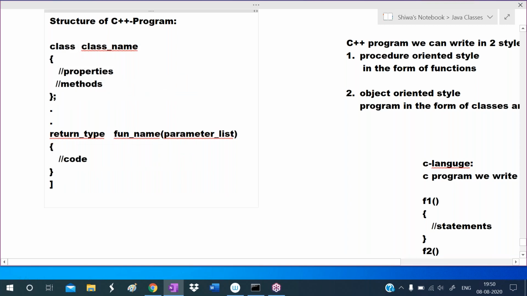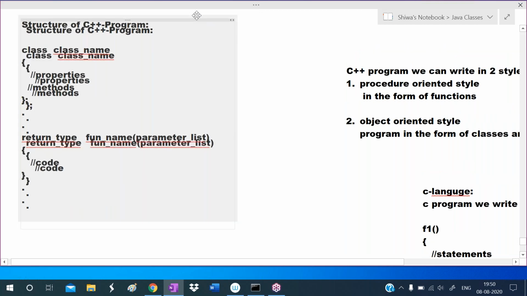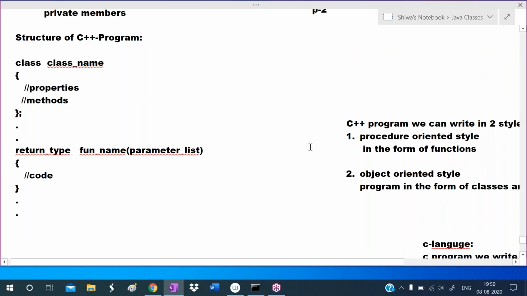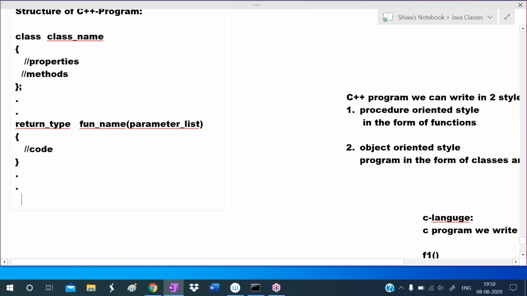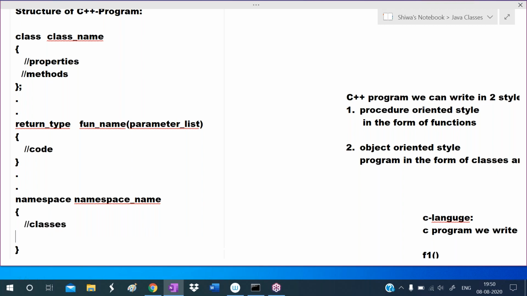And if you want to define namespaces, you can define namespaces also. In C++ we can define namespaces. To define the namespace we write the keyword namespace. Namespace is a concept added in modern C++. Give the namespace name here. In the namespace we can define classes, we can define functions, we can declare the objects.